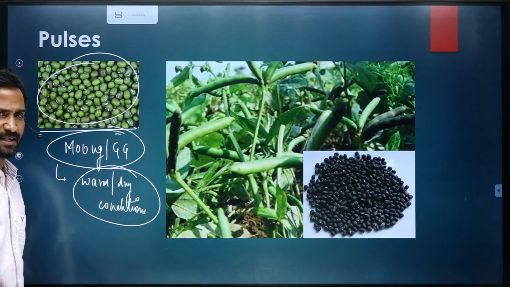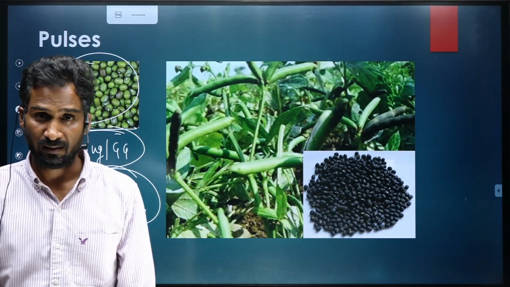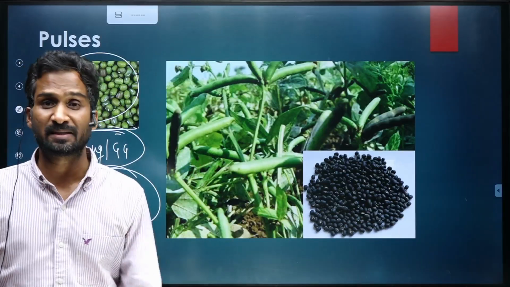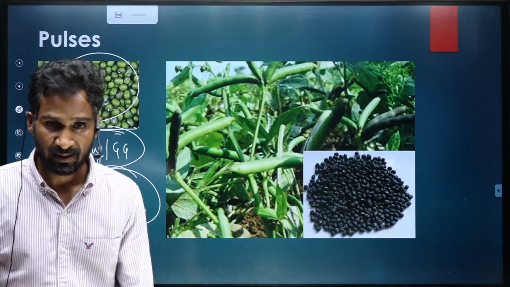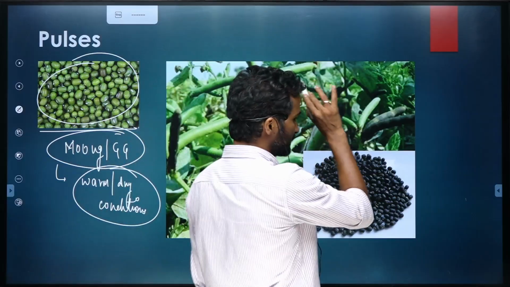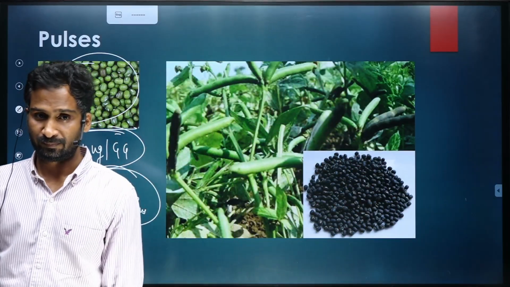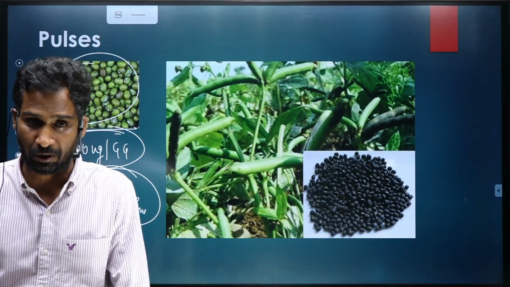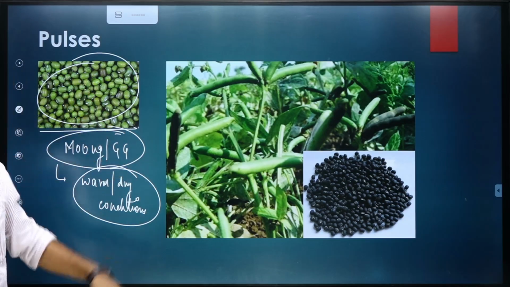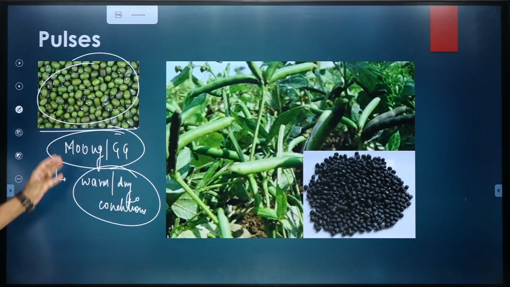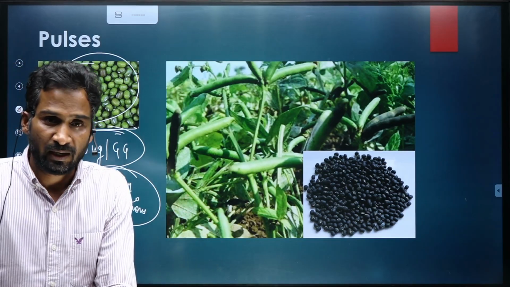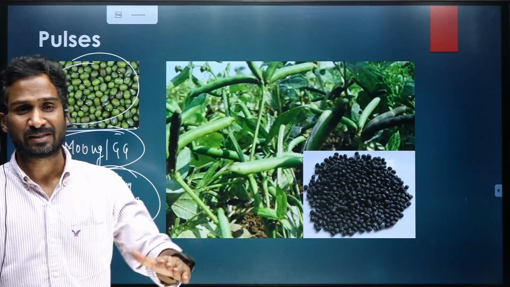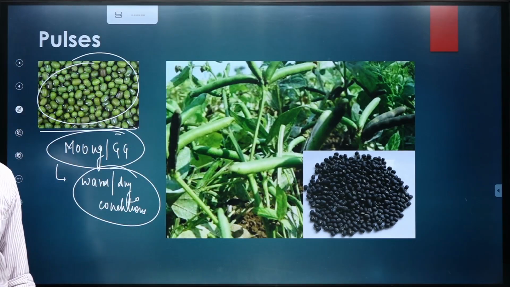If you remember, in northern India, especially in UP, it is grown as a Zayad crop. I told you the majority of the vegetables are grown as Zayad crops. Zayad crop means in the month of March or April to June, July. Once the rainfall sets in, the crop is lost.